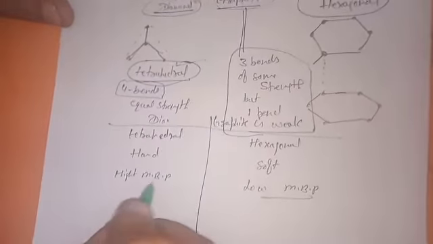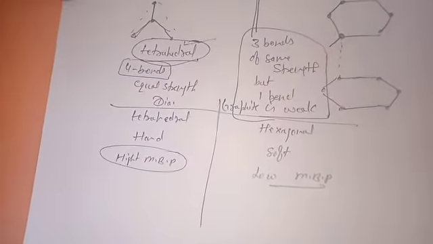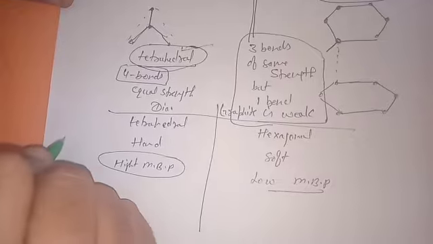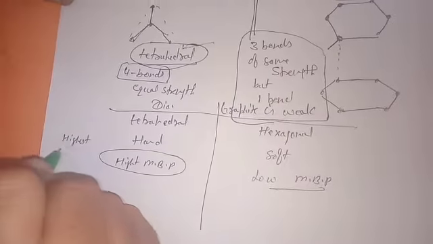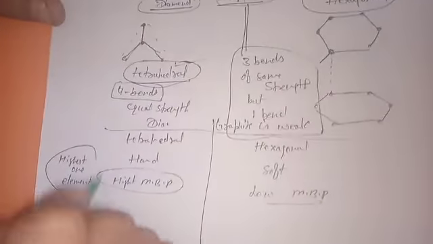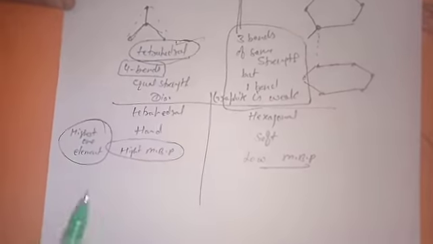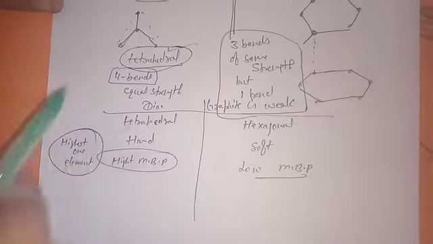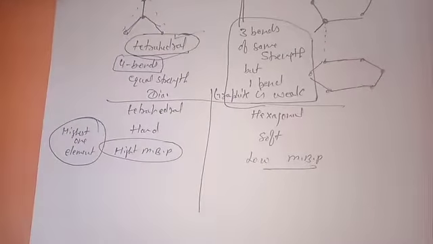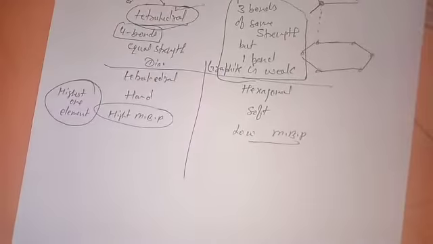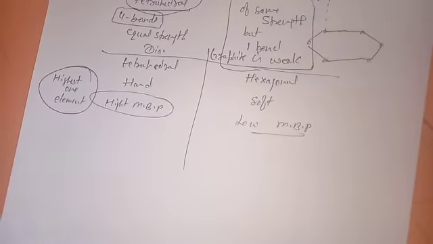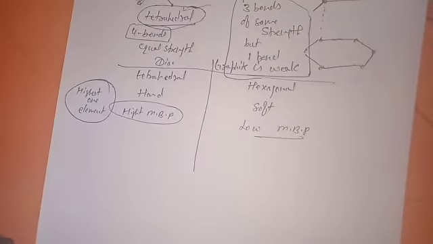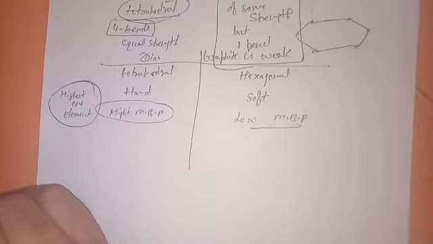And one more thing you must know: diamond has the highest melting and boiling point of any element. Tungsten is the highest among metals, but in the whole periodic table, carbon in the form of diamond has the highest melting and boiling point.